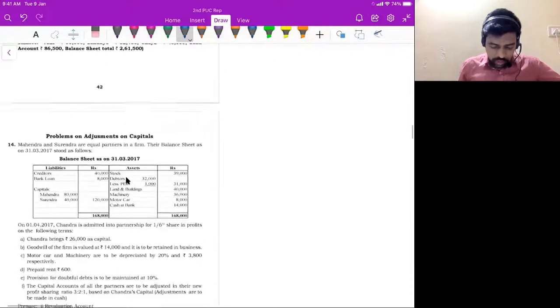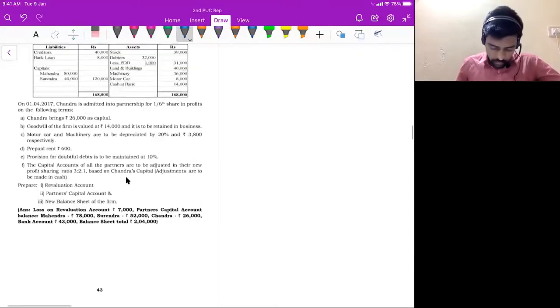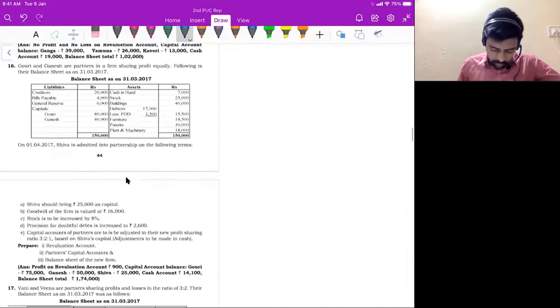Even question number 13 is similar. So question number 14 onwards, all these are capital adjustment questions. I will do one.